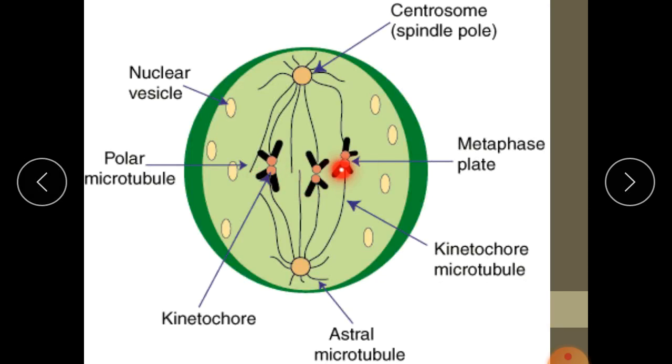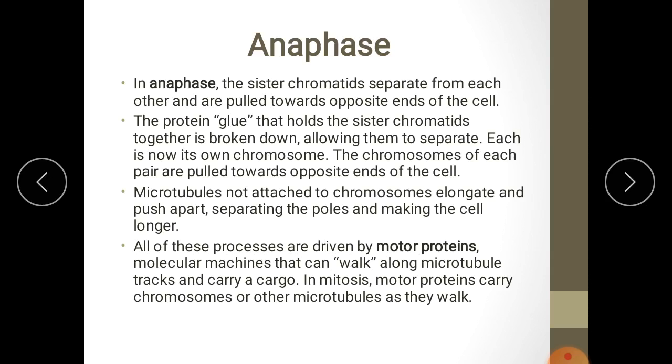Three chromosomes. But each chromosome has two sister chromatids. In anaphase, the kinetochore splits into two so that each chromosome becomes two chromosomes. Each chromosome has only one chromatid, and they move towards opposite poles.